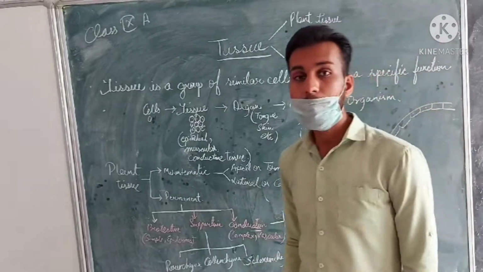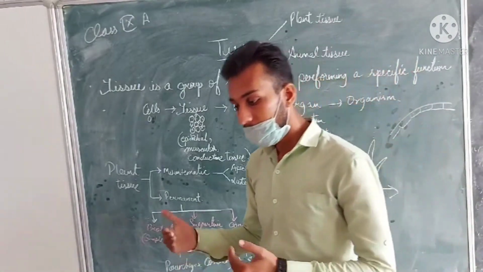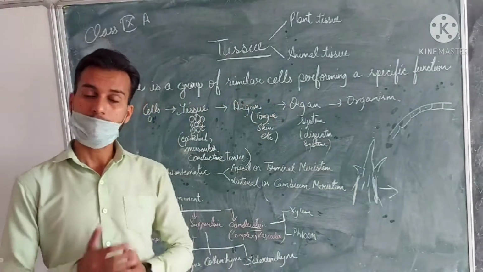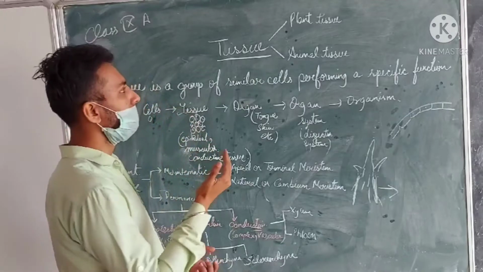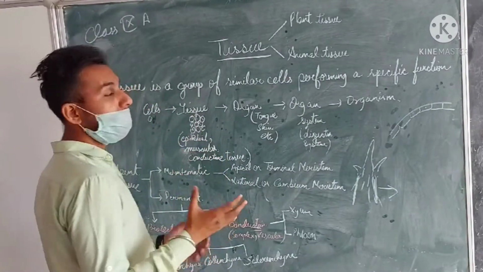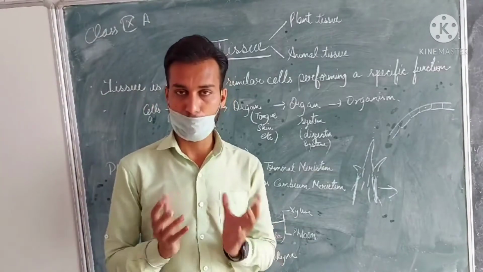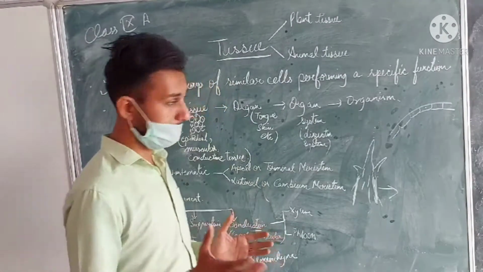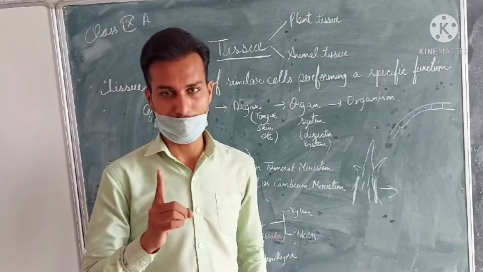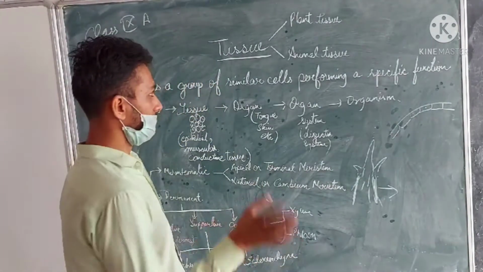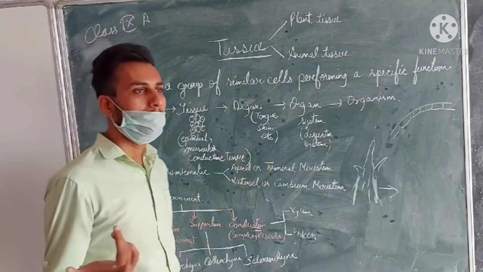Now, we must know that we are multicellular organisms, as well as the plants are also multicellular organisms. So, tissue has been categorized on this basis only, in the multicellular organism only, because only in the multicellular organism will the further classification of the cells or groups of cells be present. Otherwise, there is no constitution of groups of cells for the unicellular organism, because there is only a single cell there.